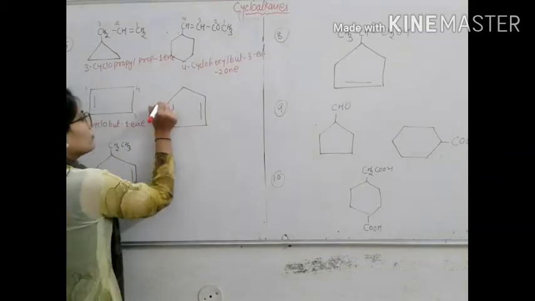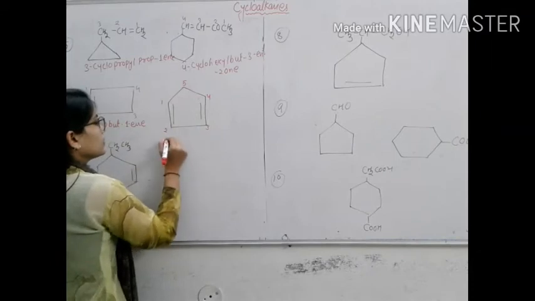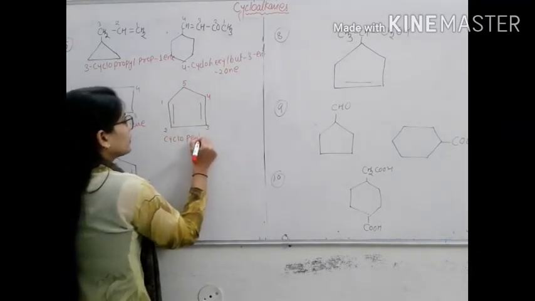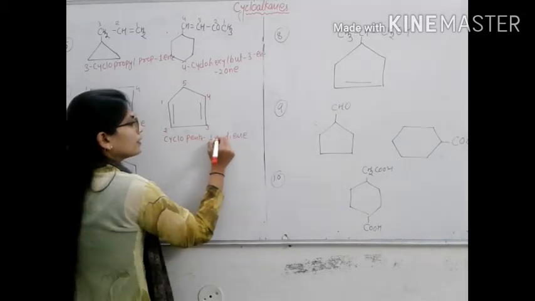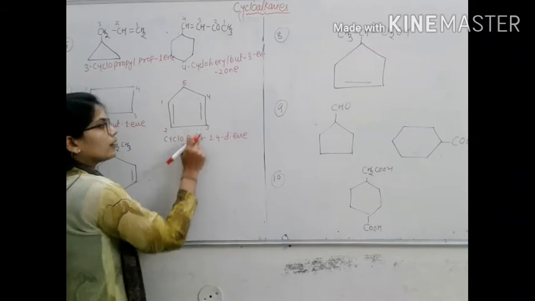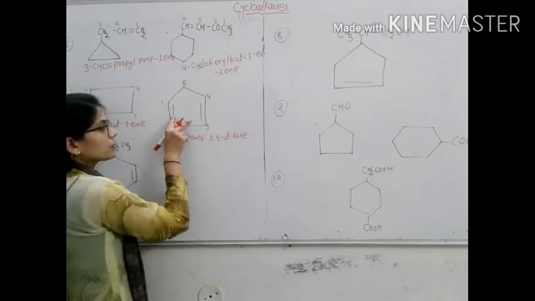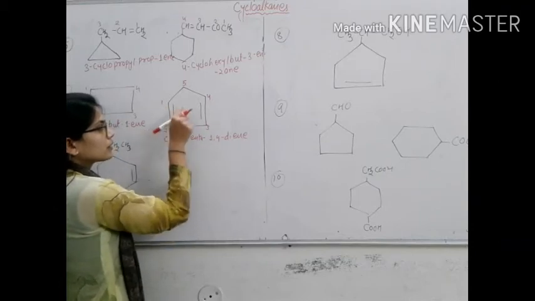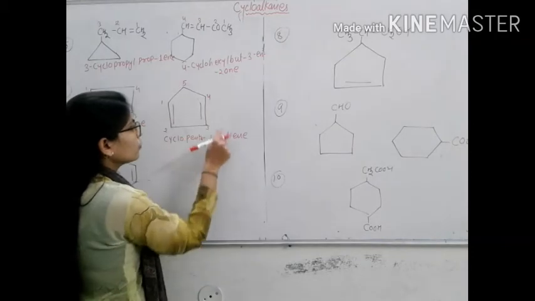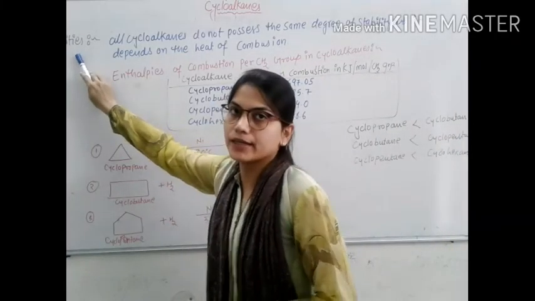The next example is 1, 2, 3, 4, 5. The name is cyclopenta-1,4-diene, because a pi bond is present between first and second, and between third and fourth. So 1,4-diene.